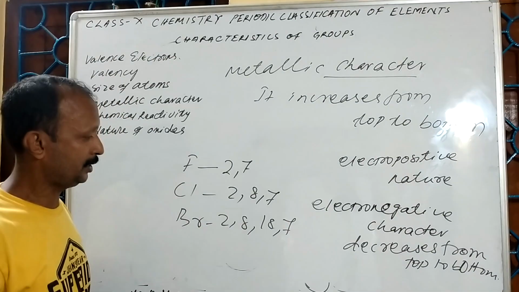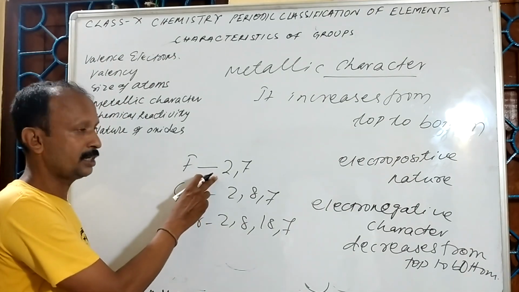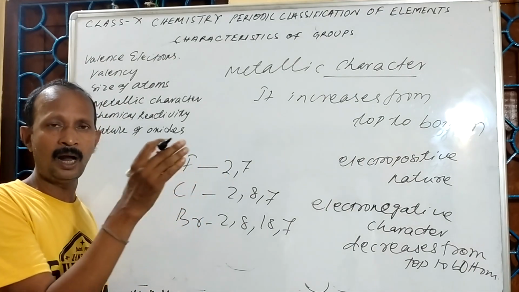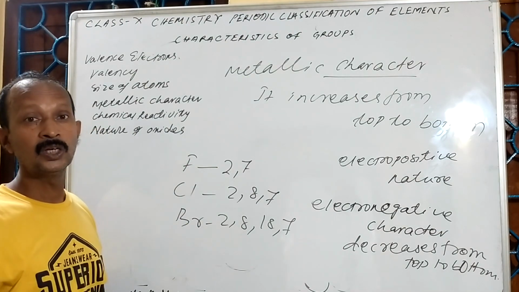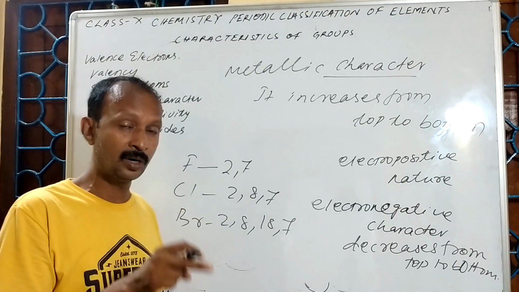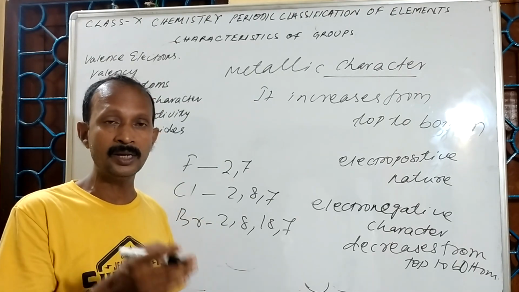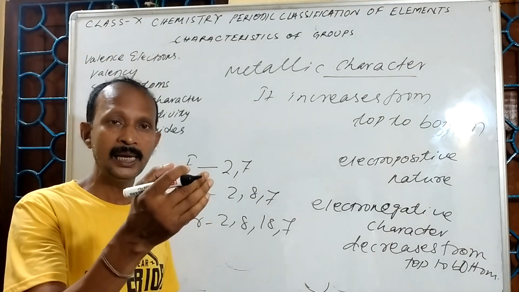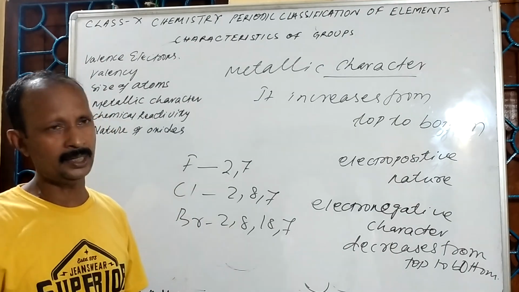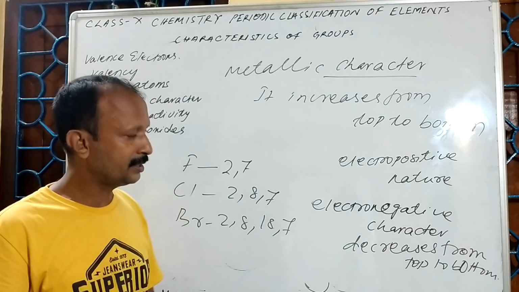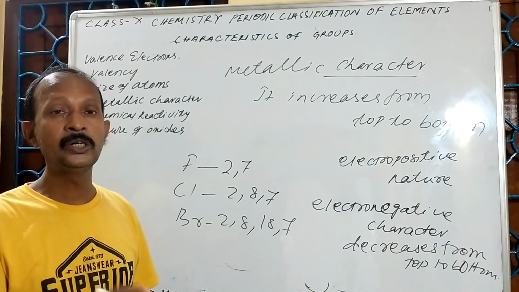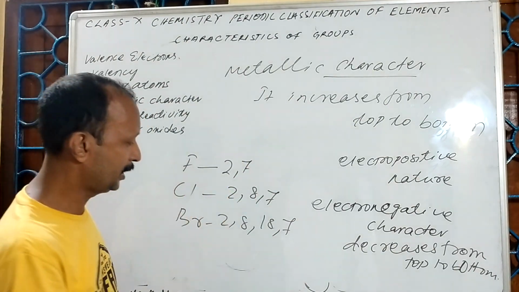Electronegative character decreases because the distance between the nucleus and the outermost orbit electron increases. So it is difficult for the nucleus to attract the incoming electron because the distance increases. So I can say that electronegative character decreases, or I can say that non-metallic character decreases.